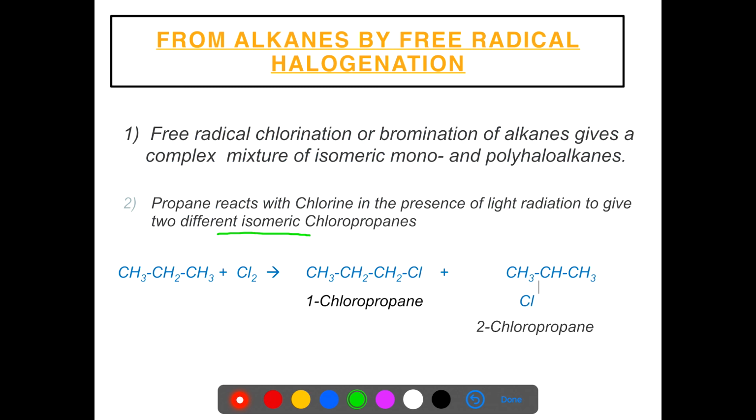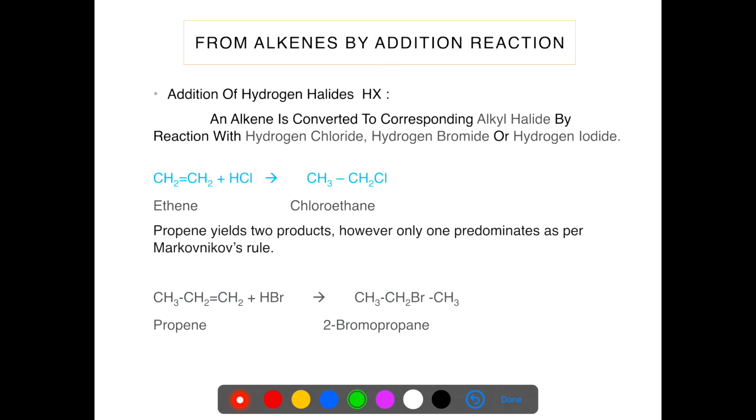In the first structure, halogen is present on the first carbon, and in the second structure it is present on the second carbon. So the first product is 1-chloropropane and the second is 2-chloropropane. Next, from alkenes by addition reaction.